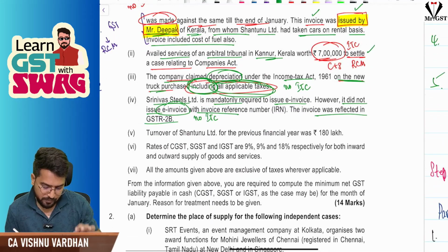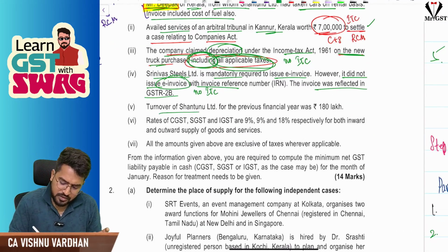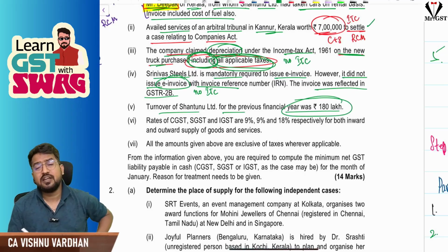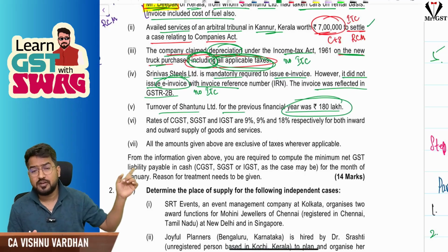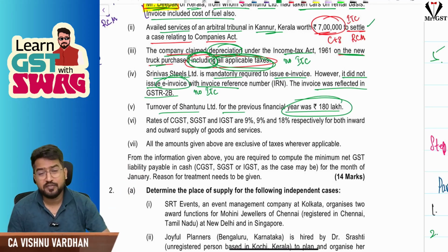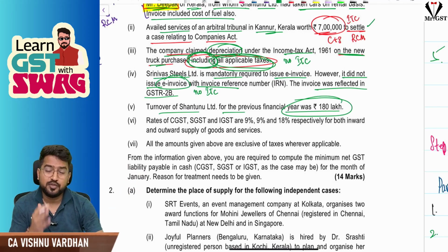Okay, super. Now, turnover of Shantanu Limited for the previous financial year is 180 lakhs. You will be feeling why this information is given. Because, sir, services of an arbitral tribunal to a business entity whose aggregate turnover is not exceeding the threshold limit for registration are exempt under GST. You know, exemptions are there.